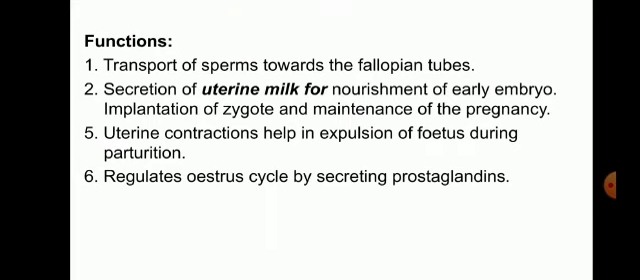So uterine contractions help in the expulsion of the fetus during parturition. Uterine contraction, when the contraction happens, the expulsion of the fetus occurs during parturition. Parturition means the act of giving birth to a young one. It is called parturition. In Marathi it is called vene. The act of delivery is called parturition.